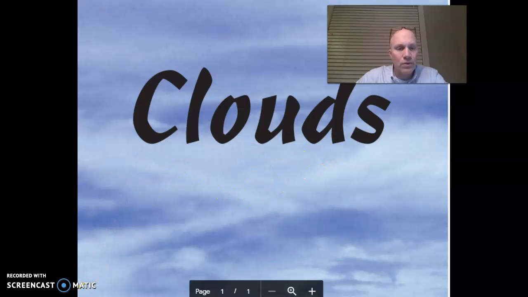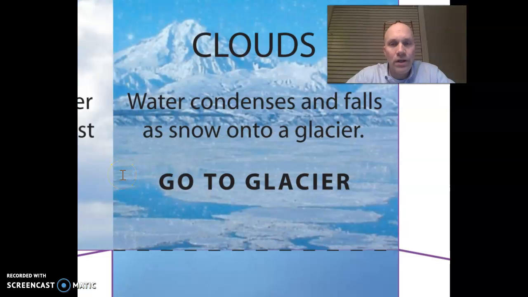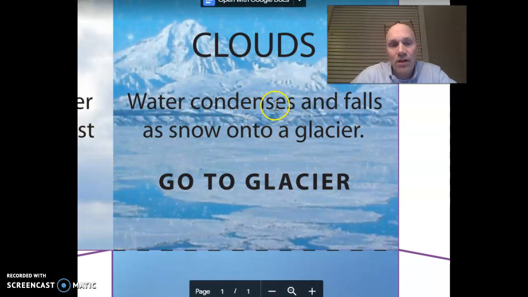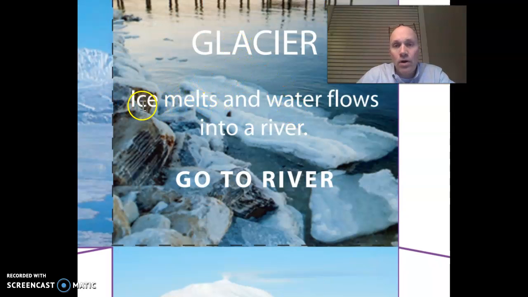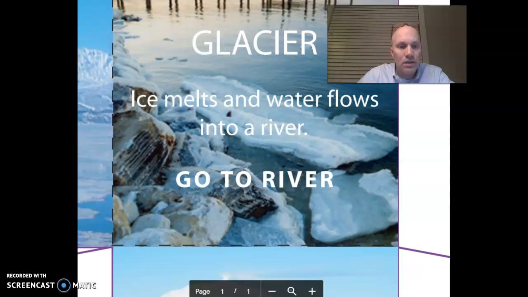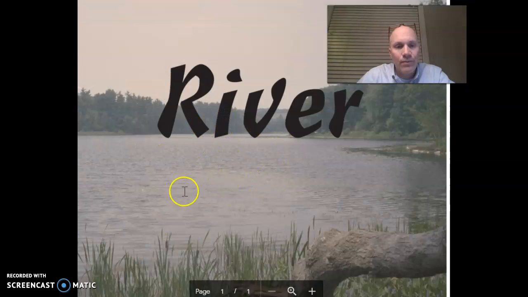From here, that water in the cloud is going to fall as snow, and it's going to become part of a glacier. And once at the glacier, what's going to happen to that water? That water in the form of ice is going to melt, and that melted water is going to flow back into a river, all right?